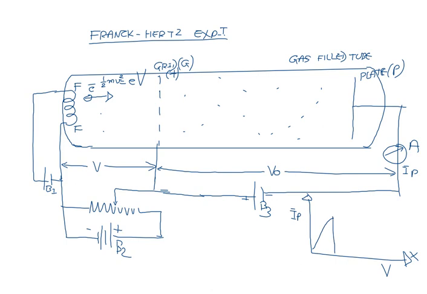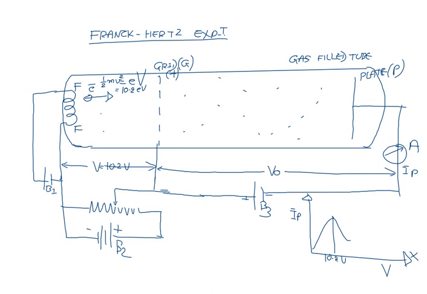But what happens in the case of the hydrogen atom? When a potential difference of 10.2 volt is applied, the electron will acquire 10.2 electron volt energy. So when this certain critical potential, 10.2 volt, is applied between filament and grid, then at that time there is a sudden fall in the current. Now what is the reason for this sudden fall in the current at 10.2 volt? The interpretation is explained like this.